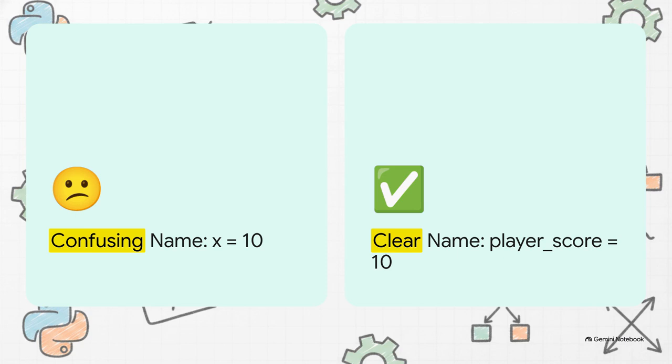Check this out. Naming a variable simply x equals 10 might make total sense to the computer. It perfectly follows the syntax rules, but man, it is a terrible, confusing name for us humans. If you come back to this code a month from now, are you going to remember what x is supposed to be? Probably not. No way.